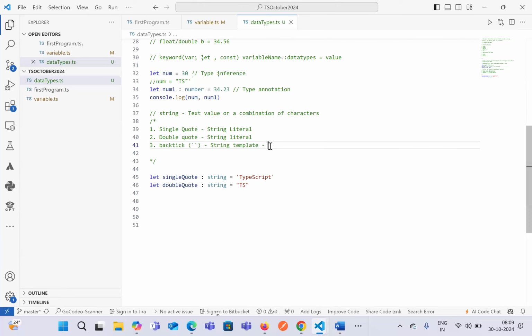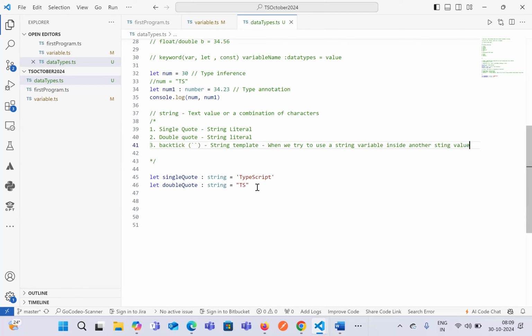This type of string will mostly be used when we basically try to use a string variable inside another string value.